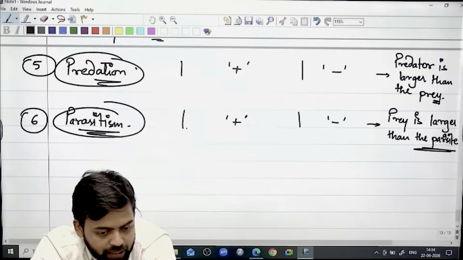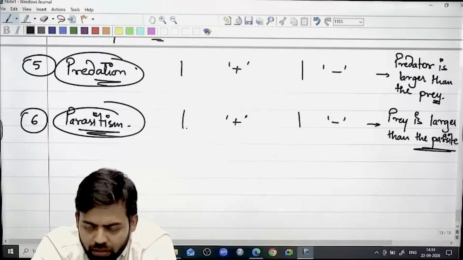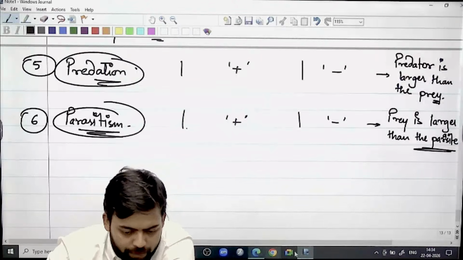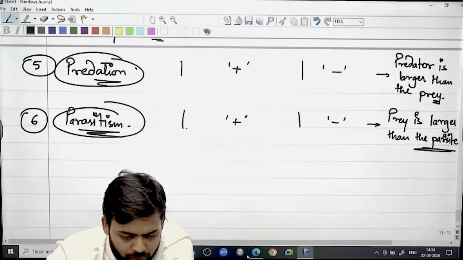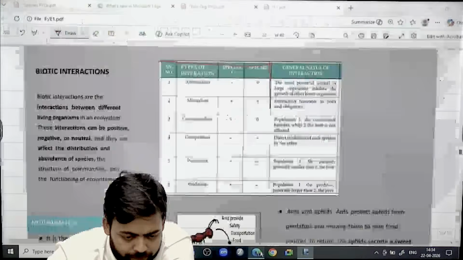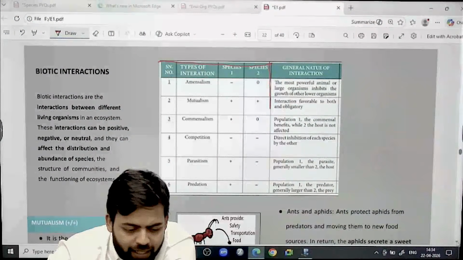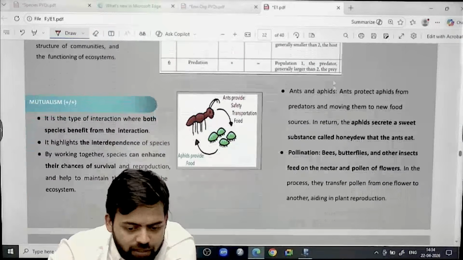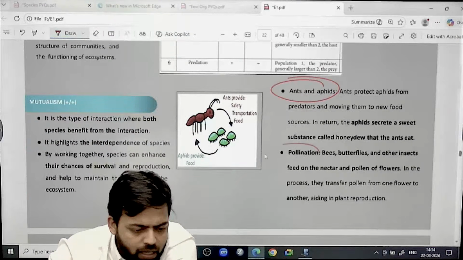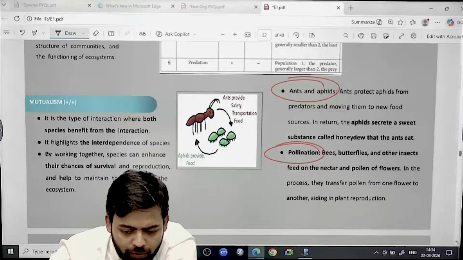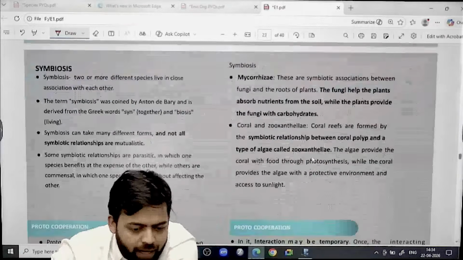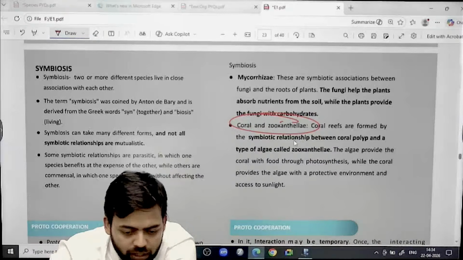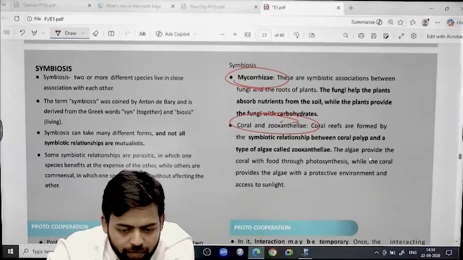So these are the biotic interactions. Again, if you see this PPT, lots of examples are there related to different types of parasites, ants and aphids, different types of interactions. For example, in case of mutualism, this ants and aphids example, the pollination example is there, a positive impact. Symbiosis relationship, we have already seen the corals and zooxanthellae algae, the mycorrhizae example, the fungi example.